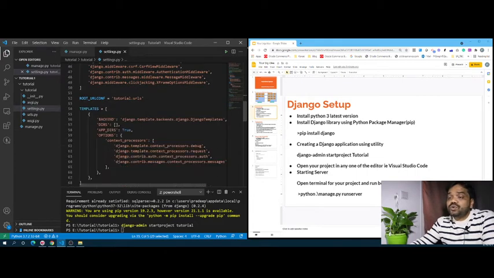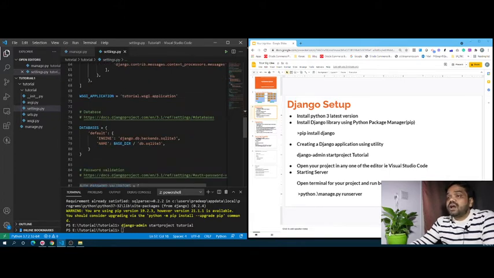Middleware tools you have to configure here. These are the templates, which are nothing but external JavaScript, external CSS. If you want to give them, you need to give the directories. And we have the database configurations. By default, SQLite 3 provides the database connection here.